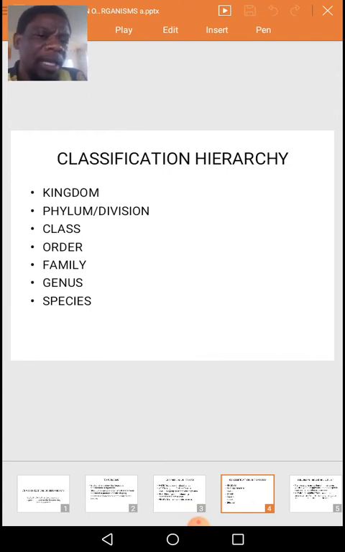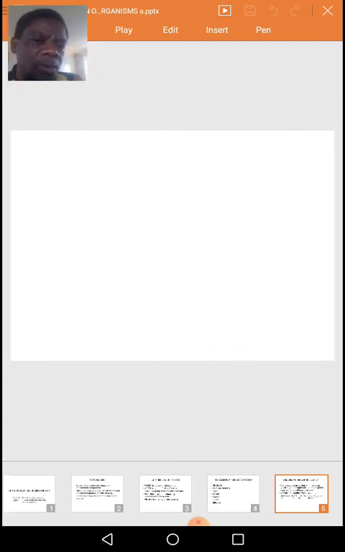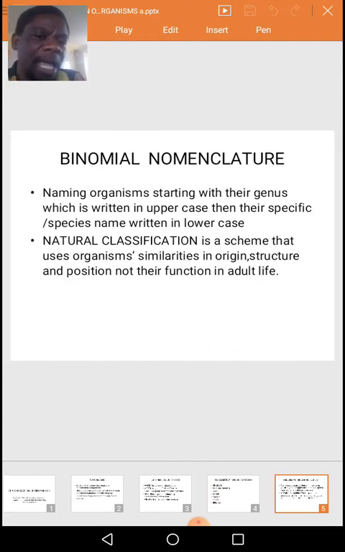Now, a classification hierarchy, that is the classification hierarchy I've projected on the screen. It includes the kingdom, the phylum, the class, order, family, genus, species, cascading from the apex going down. Now, how do I remember kingdom, phylum, class, order, family, genus, species? If I've forgotten, I simply take the first letters of each and then I make a story out of it: King Pilate could only flog God's son. KPCOFGS. Easy to remember.